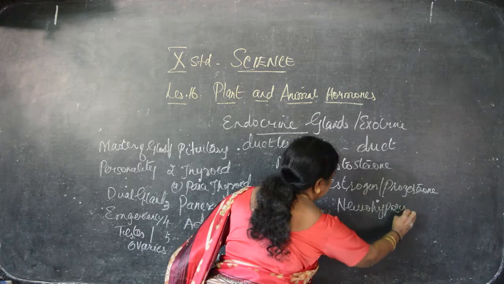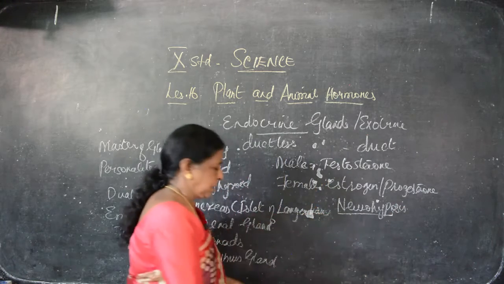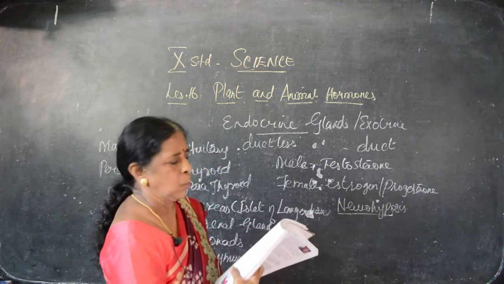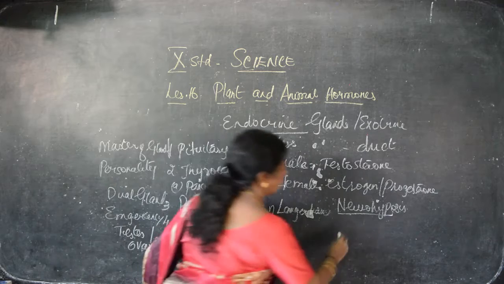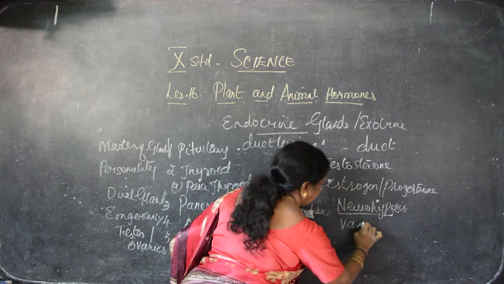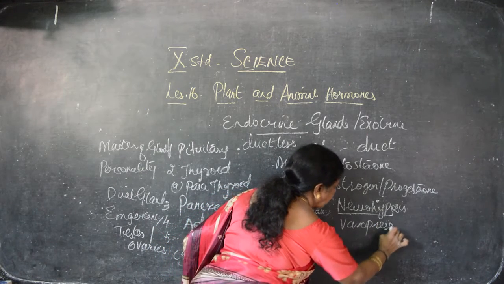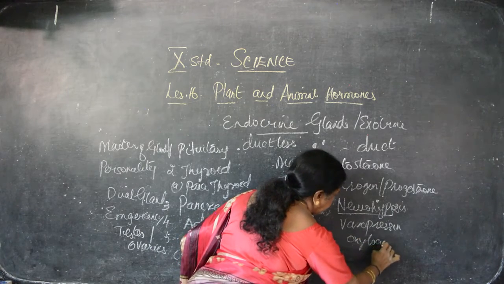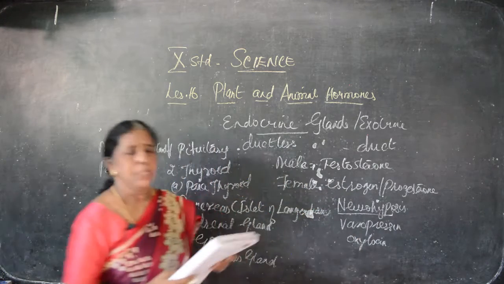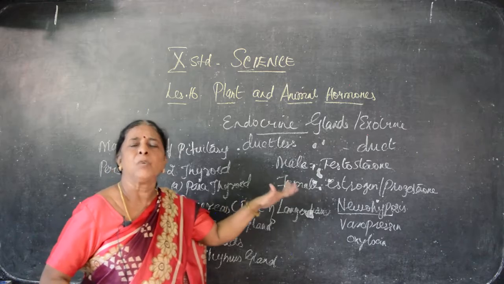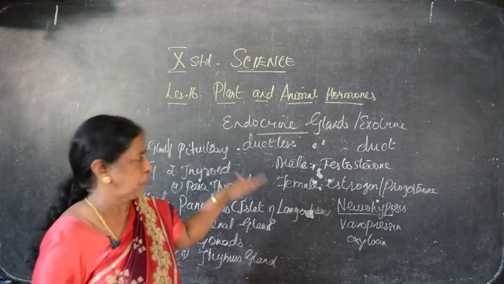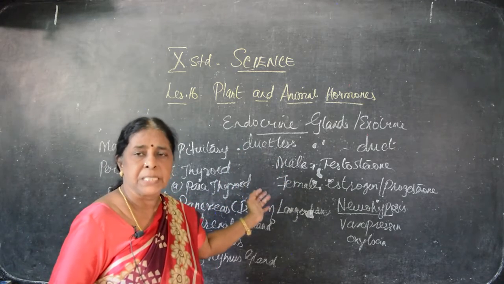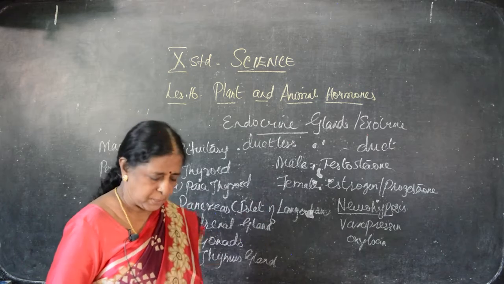Pituitary is very important compared to other glands. It has neurohypophysis, it has 2 hormones: one is vasopressin, the other one is oxytocin. Vasopressin. Now we have seen what the pituitary gland is, what the hormones are, what the 2 divisions of it are, what hormones are secreted by every division, and what the function is.